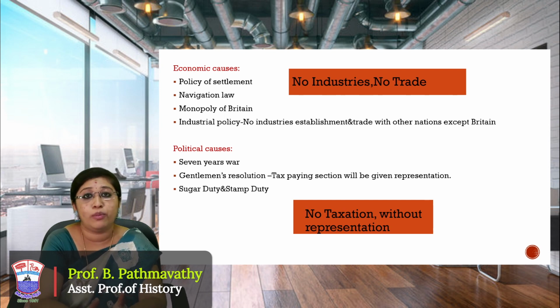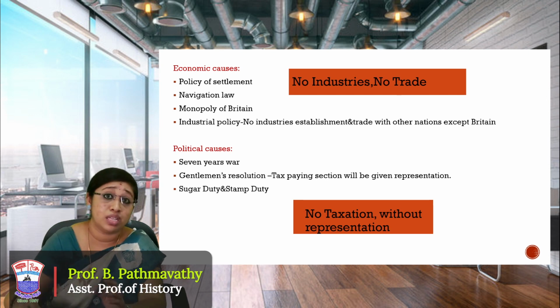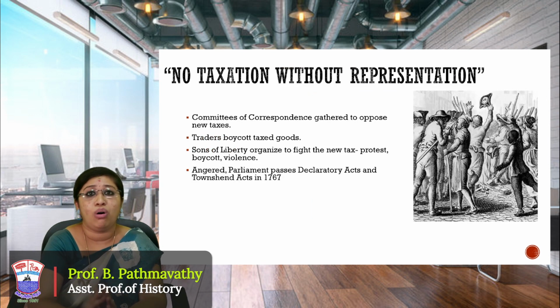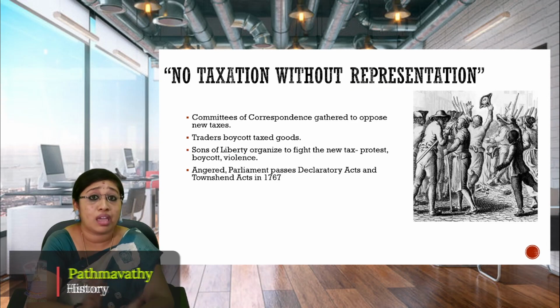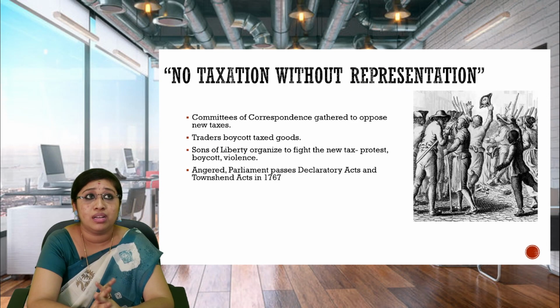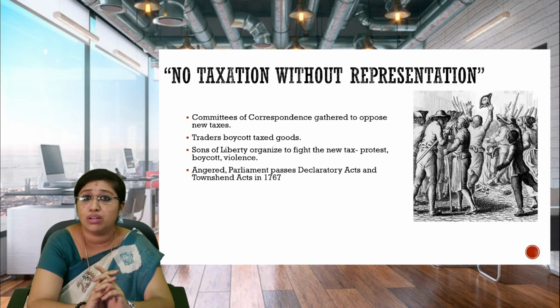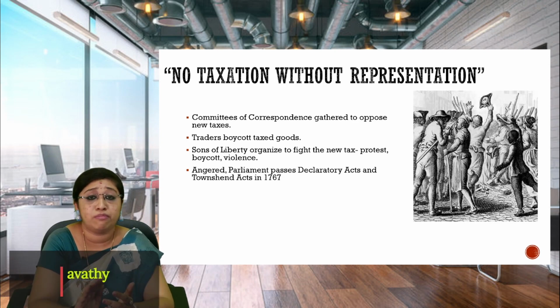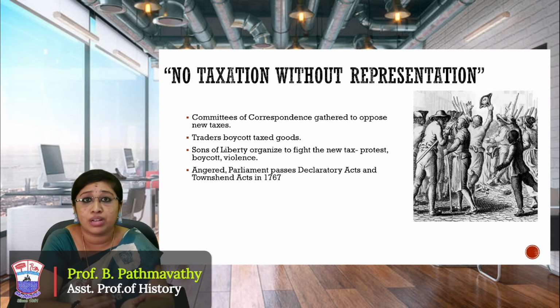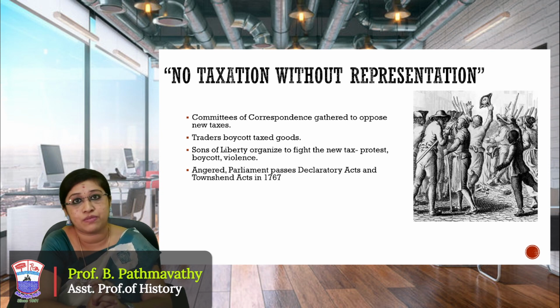And the third important thing is all about the Intolerable Acts like the Sugar Act, the sugar duty, the stamp duty, all those things. So everywhere chaos happened and people were asking for their rights, but they were denied. Everything was denied, and people were asking for representation, but that was also denied. So during that time, one of the intellectual persons came, and that person is Thomas Jefferson.